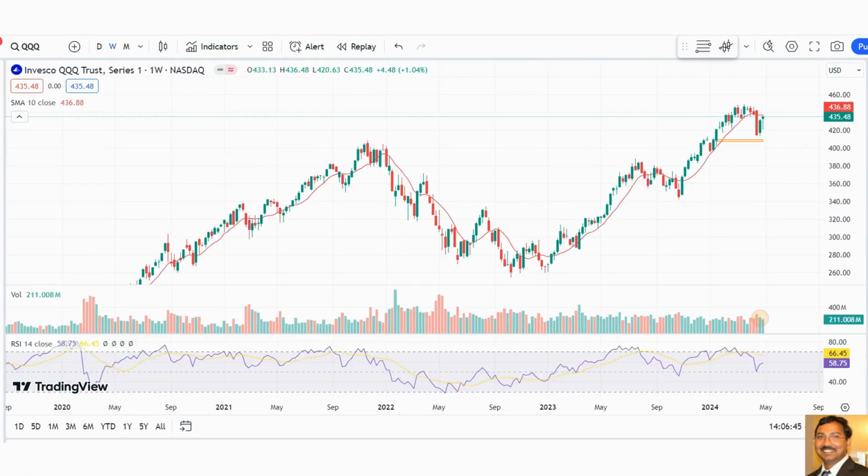And this is the QQQ weekly chart. It rejected the 10-week moving average, the red line, and the volume was down last week. So this is one of the concerns for the QQQ. Even though the price went up and the candle is good, the volume is low. So that is a little bit of a concern. If it breaks this 436 level, then that is good for the bulls for the QQQ.